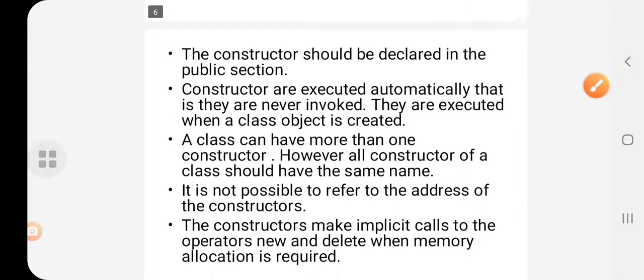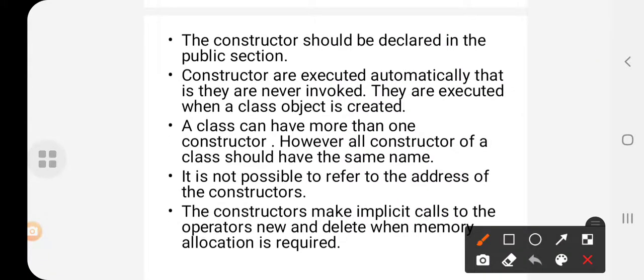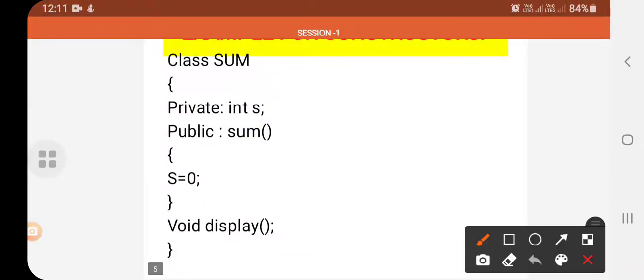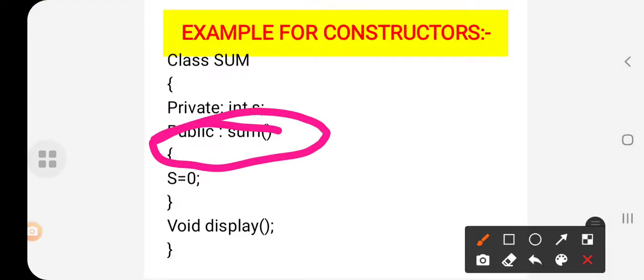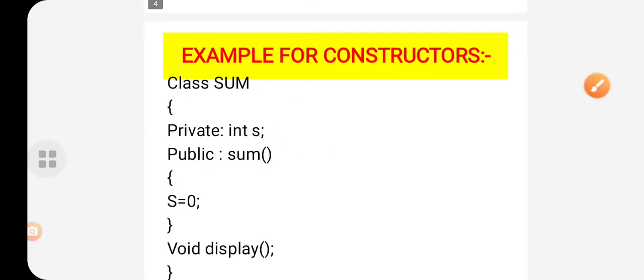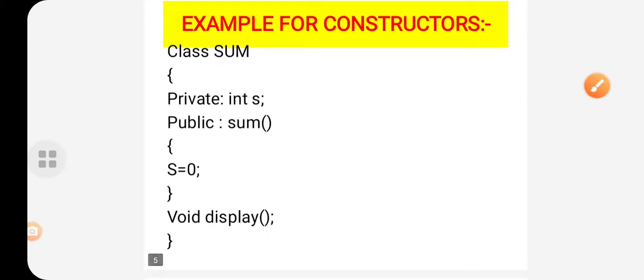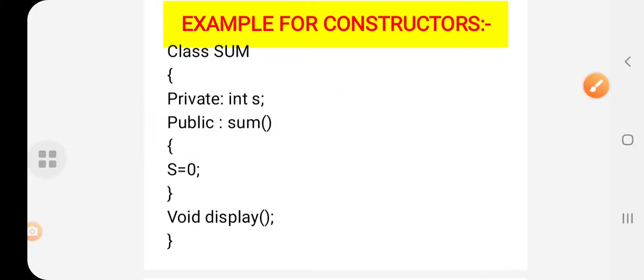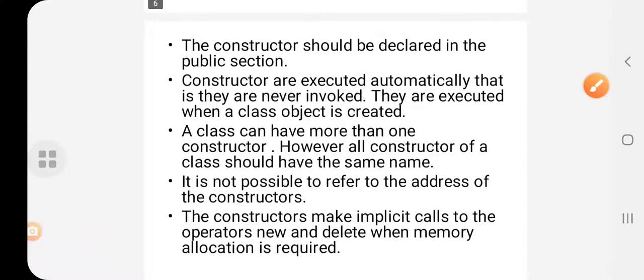Okay students. So the next point is that a constructor should always be declared in the public section, because it has to initialize the object. Is it right students? So it has to be declared in the public section. See here, this is our constructor line. So where is it written actually? In the public part. So the constructor is declared on the public side. Okay, so this is an important point.